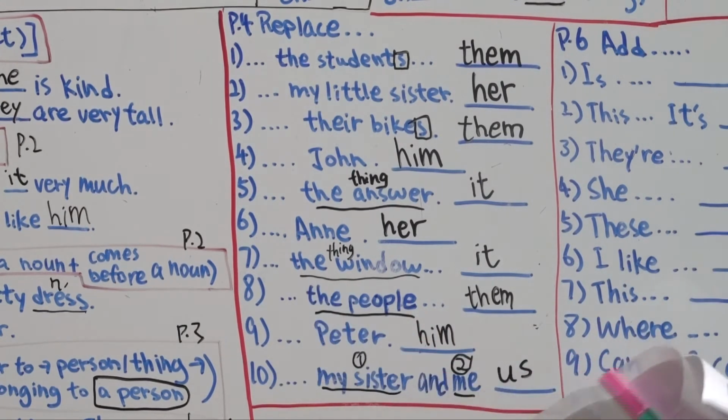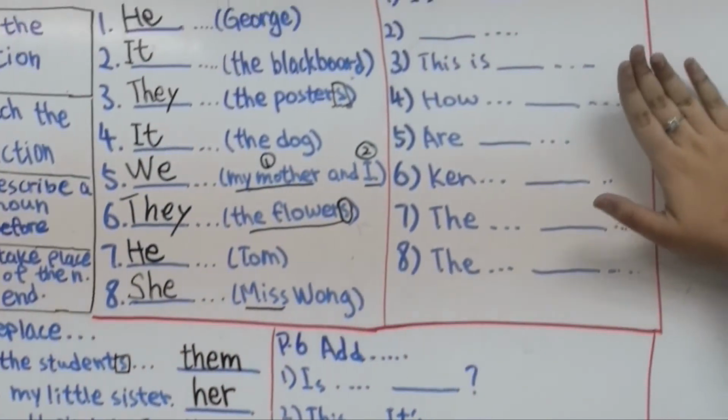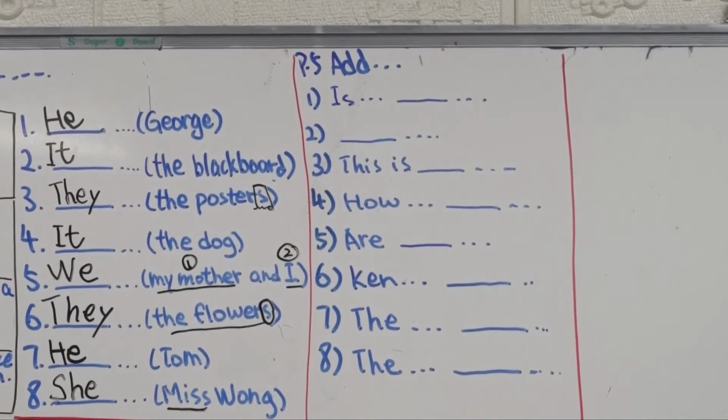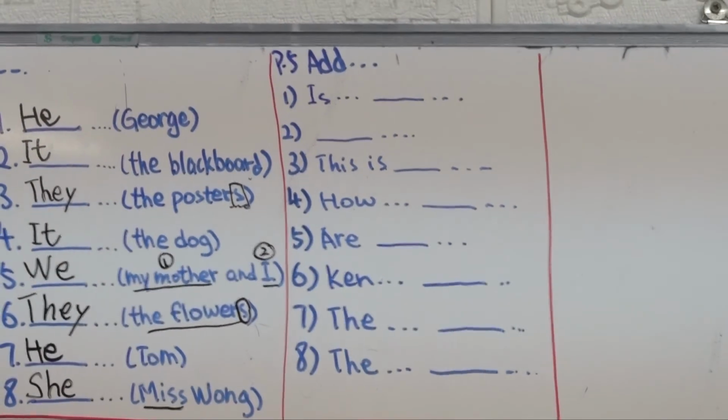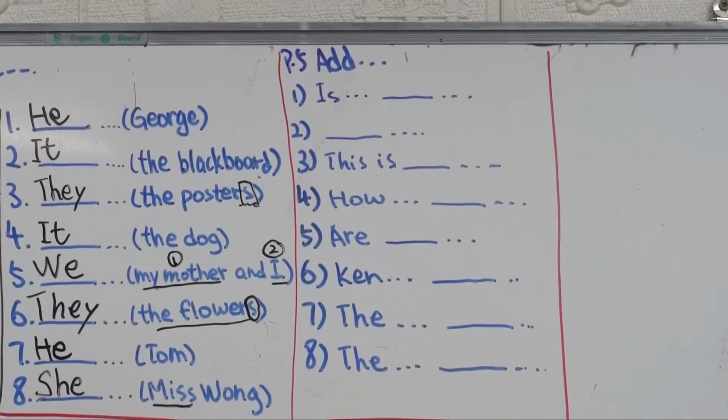So we are done with page number 4. Moving on to page number 5. Page number 5 is add the possessive adjective in the sentence. So the possessive adjectives in the brackets are his, her, their, my, our, your, its, right? So let's have a look how it is done. Number 1. Is this space book? I lost it yesterday.